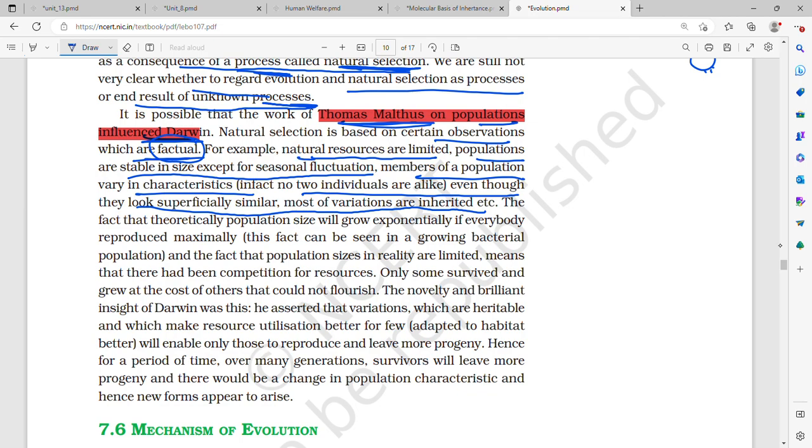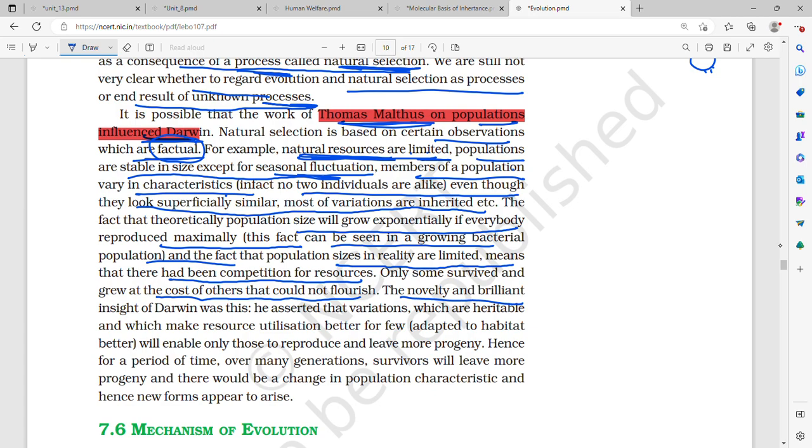For example, what are the examples? Natural resources are limited. So Thomas Malthus said that natural resources are going to be limited, populations are stable in size except for seasonal fluctuation, members of a population vary in characteristics. In fact, no two individuals are alike, even though they look superficially similar, most of the variations are inherited. The fact that theoretically population size will grow exponentially if everybody reproduced maximally can be seen in a growing bacterial population, and the fact that population sizes in reality are limited means that there had been competition for resources. Only some survived and grew at the cost of others that could not flourish.